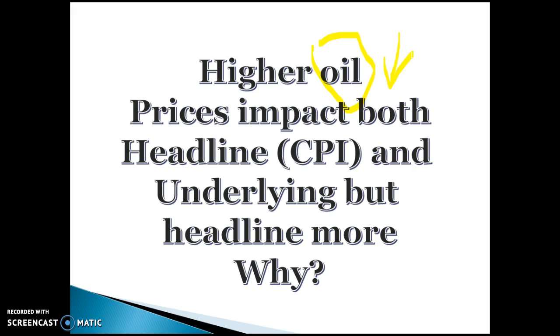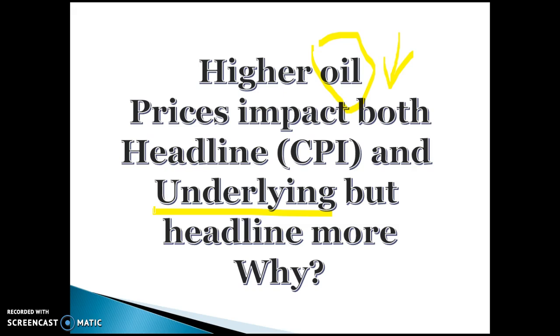So that one-off price of petrol or oil will be removed from the underlying rate because it would be considered a volatile item. So in that case, it would affect the headline rate but not the underlying, because the price of the oil going down or petrol going down would be removed from the underlying. But why would underlying still get affected? Well, that sort of stems from the fact that lower petrol prices or lower oil prices will cause reduced transport prices across the whole economy.